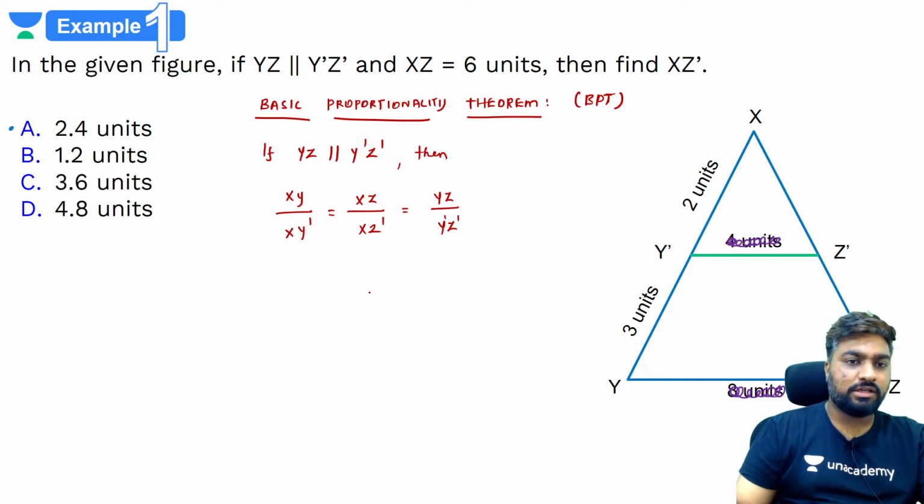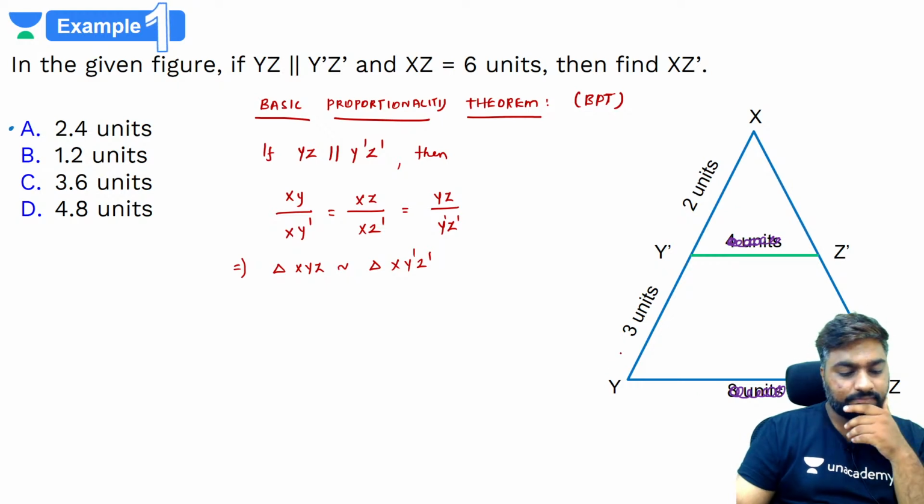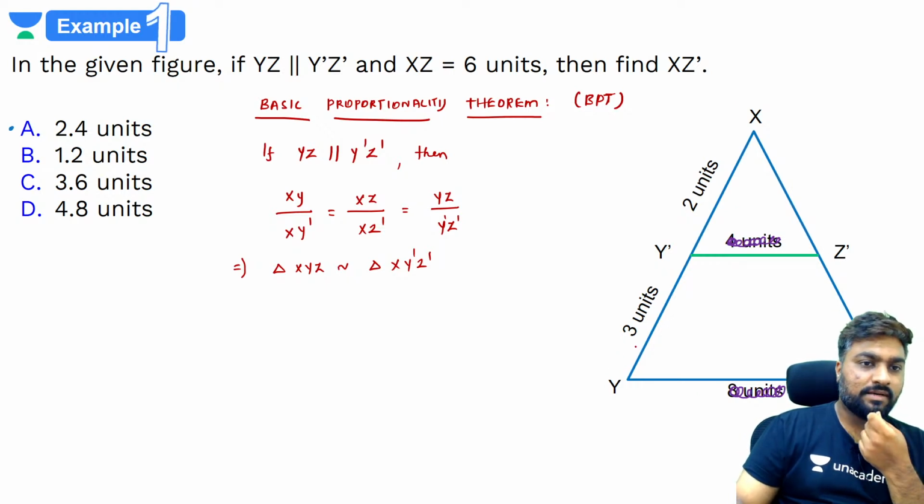Yes guys, are you able to understand this? According to the basic proportionality theorem, if you draw a line parallel to one of the sides, then the ratio of the sides of the bigger triangle and the smaller triangle are equal. Ultimately you understand that these two triangles are similar, correct? Triangle XYZ is similar to triangle XY dash Z dash, bigger triangle similar to smaller triangle. Agreed? Understood?